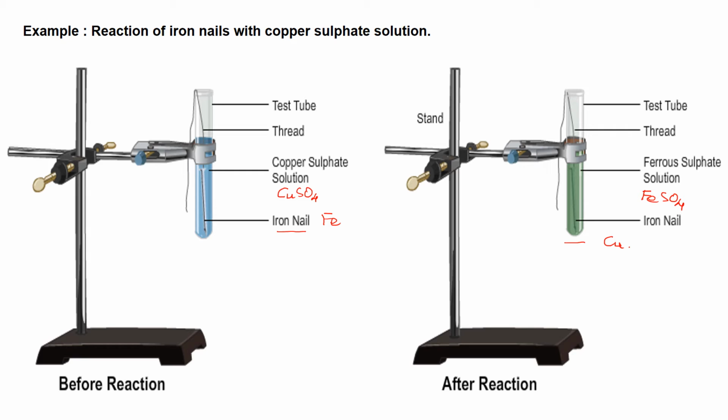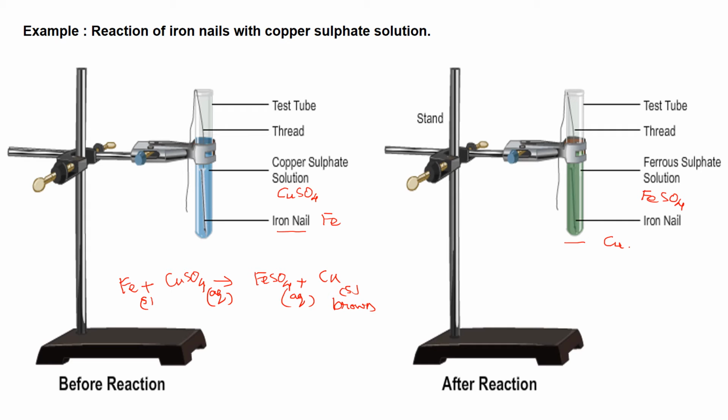Now let us write the proper equation for that. That is Fe plus CuSO4 gives FeSO4 plus Cu. Is it balanced now? Let us write the physical state symbols. Copper sulfate solution, so you have to write aq, and ferrous sulfate again solution, aq, and copper is a solid. Now what will happen to this copper? It will get deposited on the iron nail. So the iron nail will become brown.